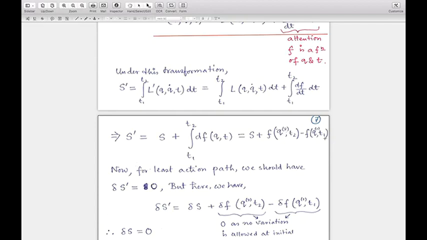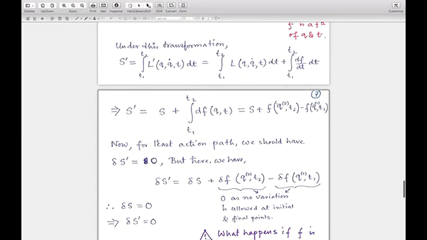The same thing for this term: f is evaluated at time t equal to T1 as a fixed time instant, and so the corresponding generalized coordinate will be Q1, which is the q at T1, right? Because we should always remember that q is basically a function of t.